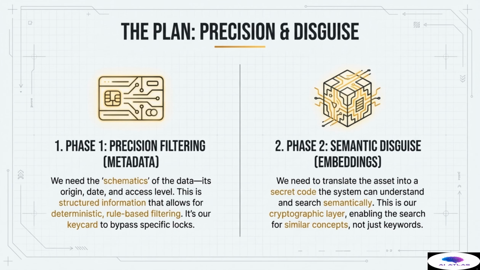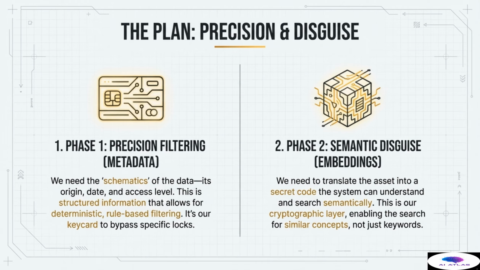Our operation is divided into two highly specialized and interdependent phases: precision and disguise. This dual approach ensures both accuracy and speed in retrieval. Phase 1 focuses on precision filtering, which is executed using metadata. Metadata is essentially the schematics or the structured blueprint of our data asset.